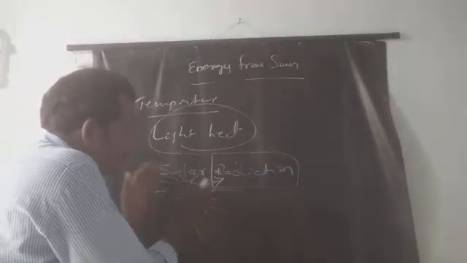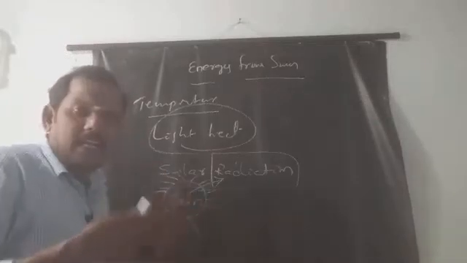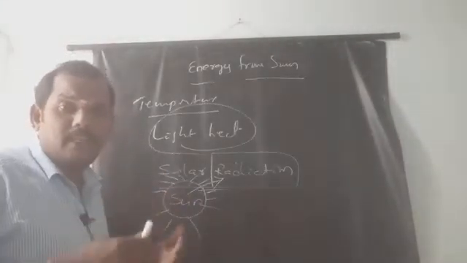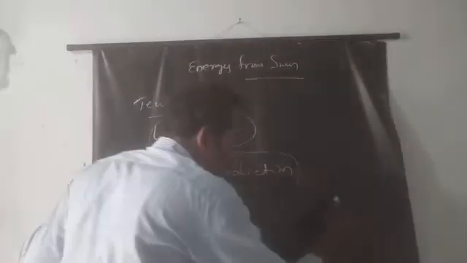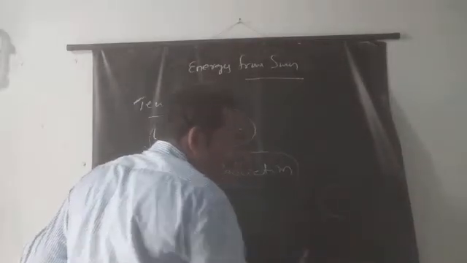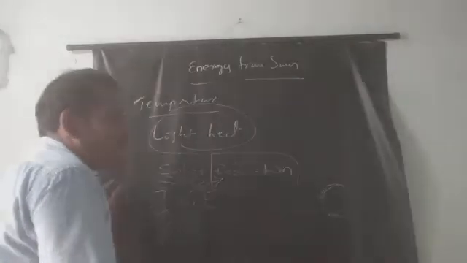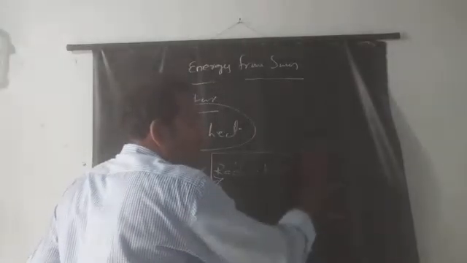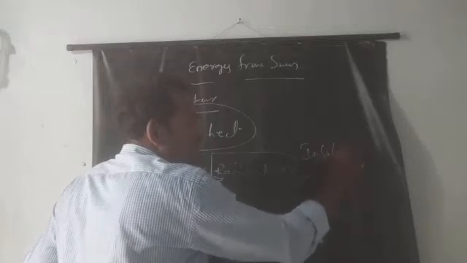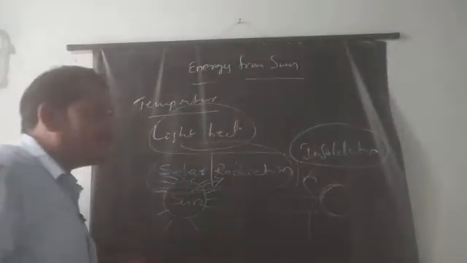This energy is continuously received by the earth. This is called insolation. What is that? Insolation. Two words: solar radiation and insolation. What is insolation?